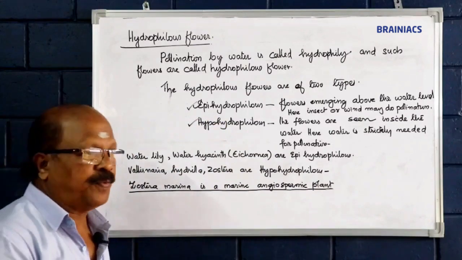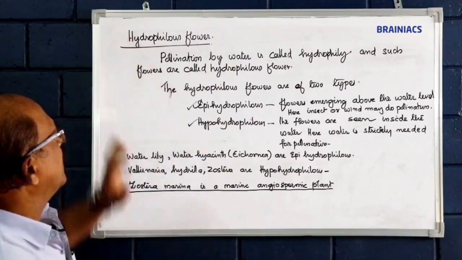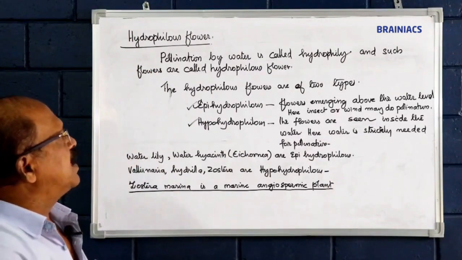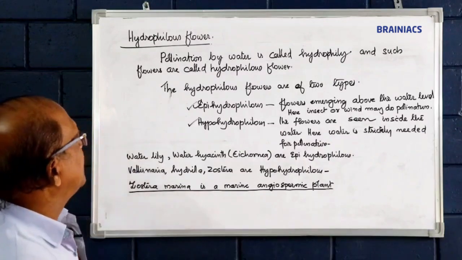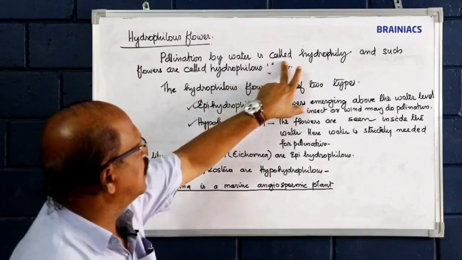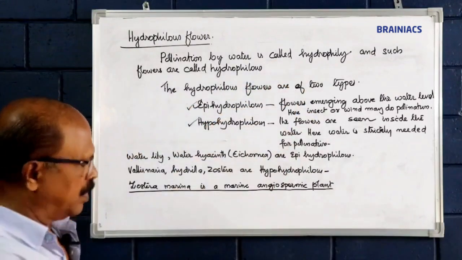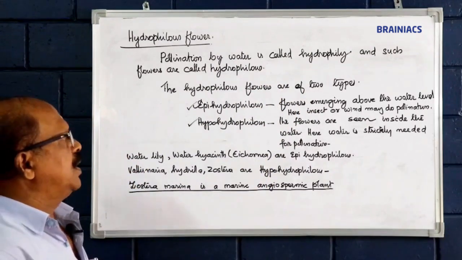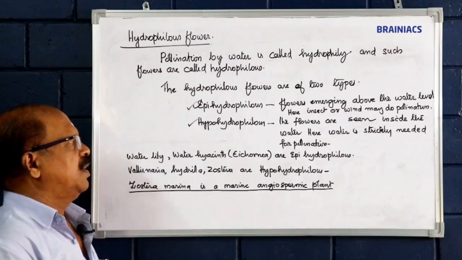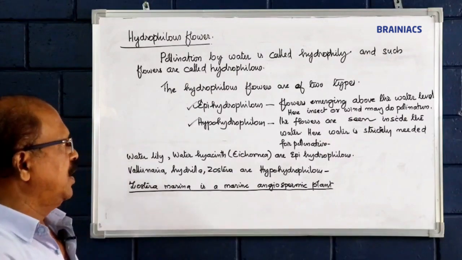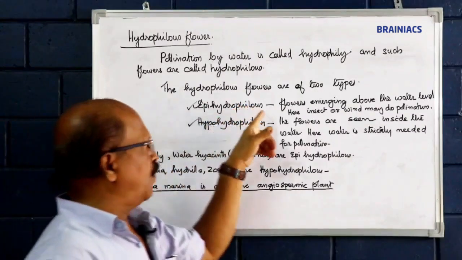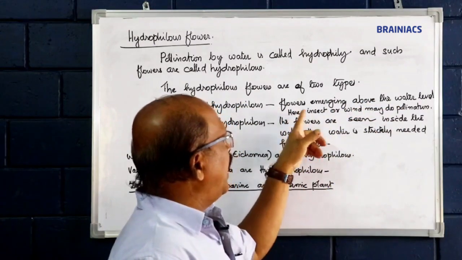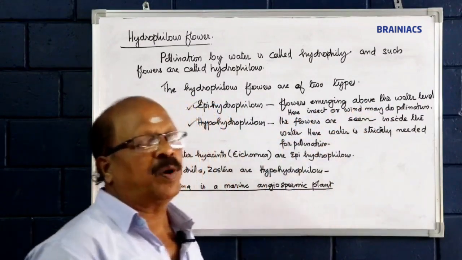See, general account of hydrophilous flower. Pollination by water is called hydrophily, and such flowers are called hydrophilous. The hydrophilous flowers are of two types, epihydrophilous and hypohydrophilous. In epihydrophilous plant or flower, the flowers emerge above the water level and insect or wind may participate in the pollination as the agents.